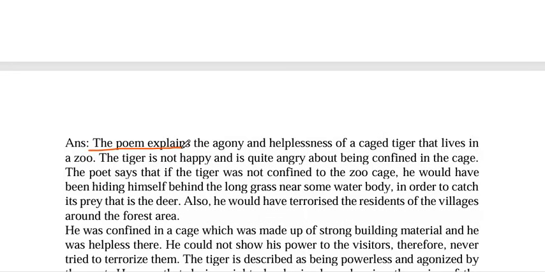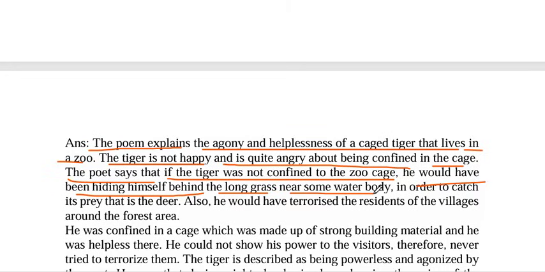The poet explains the agony and helplessness of a caged tiger that lives in a zoo. The tiger is not happy but is quite angry about being confined in the cage. The poet says that if the tiger was not confined to the zoo cage, he would have been hiding himself behind the long grass near some water body in order to catch its prey, that is the deer.